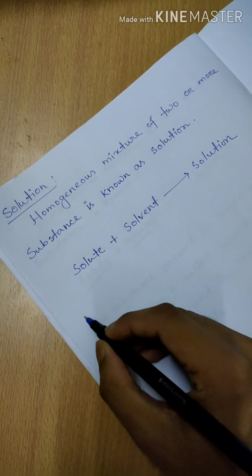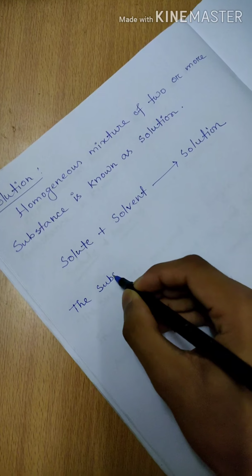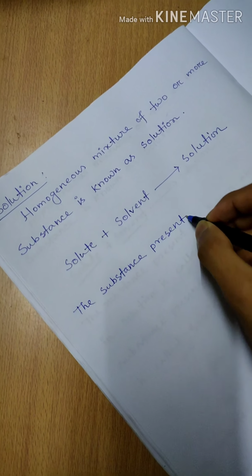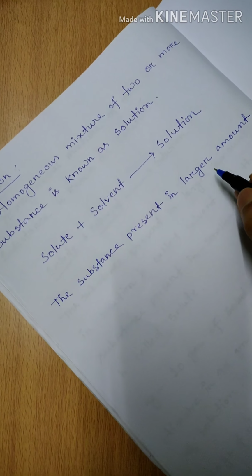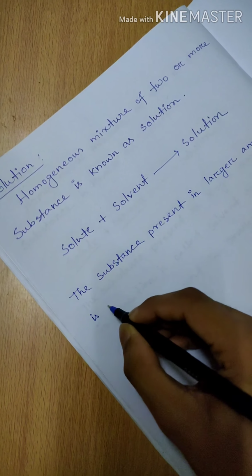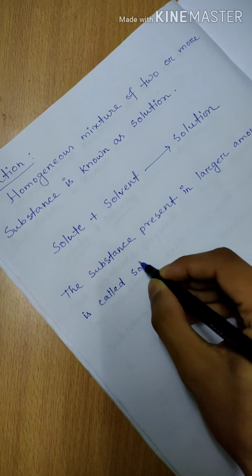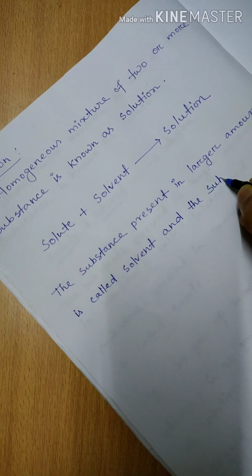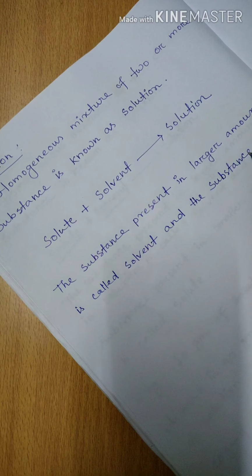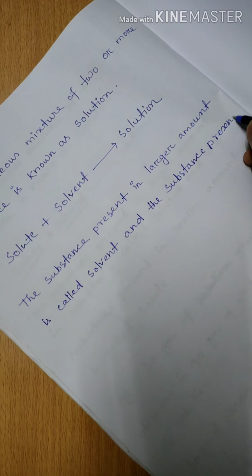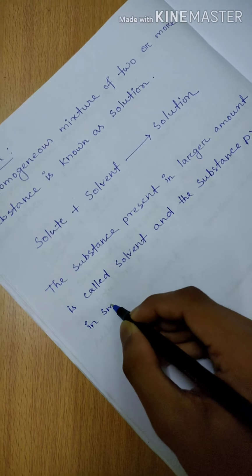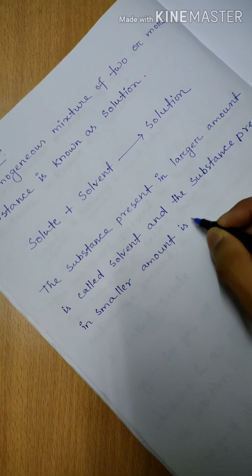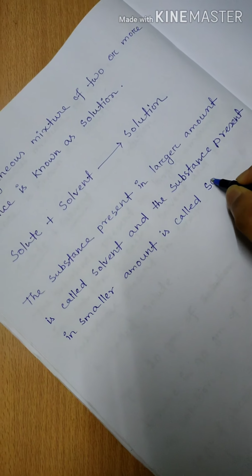Okay, now see, the substance present in larger amount is called solvent, and the substance present in smaller amount is called solute.